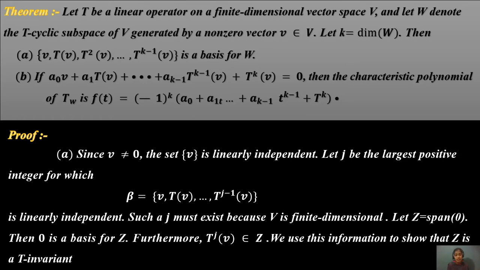Let Z equal the span of beta. Then beta is a basis for Z. Furthermore, T^j(v) is an element of Z. We use this information to show that Z is a T-invariant subspace.